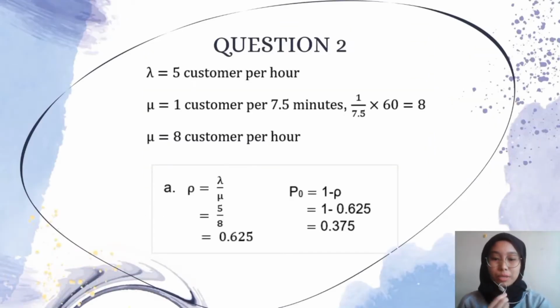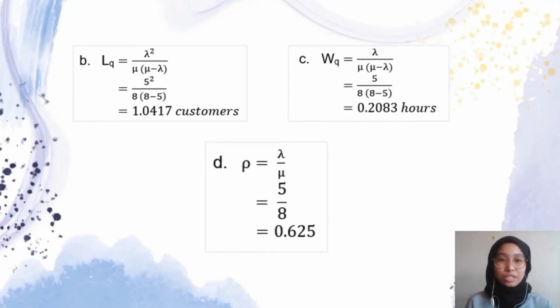Next, I'm going to explain about question 2. Based on the given question, we get lambda is equal to 5 customers per hour, mu is equal to 1 customer per 7.5 minutes. Convert minutes into hours, we get mu is equal to 8 customers per hour. Question 2a, using single channel queuing model formula, we get the answer is equal to 0.375. Next, using the formula stated, question 2b is equal to 1.0417 customers, question 2c is equal to 0.2083 hours, and question 2d is equal to 0.625.